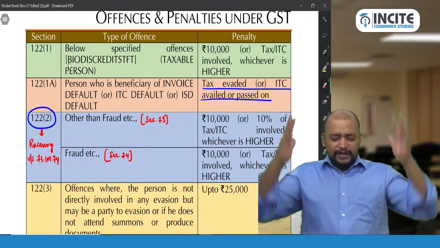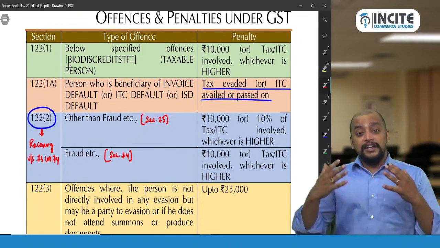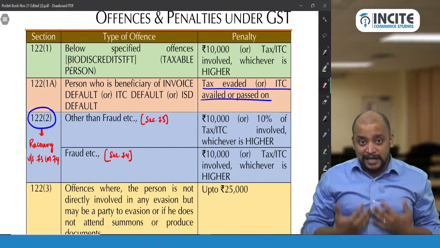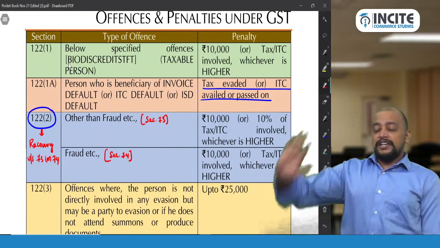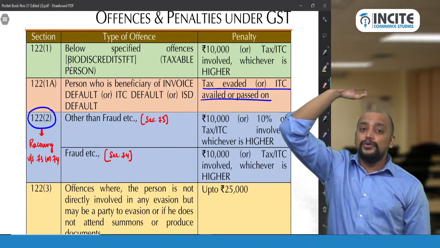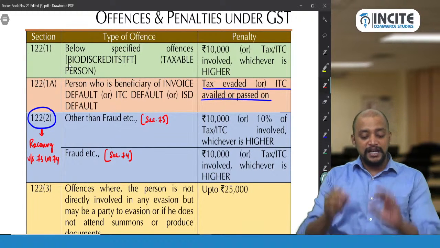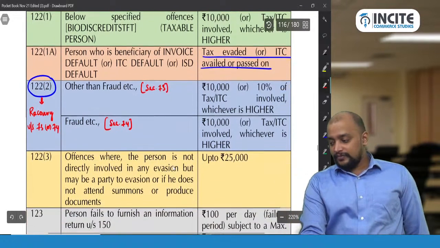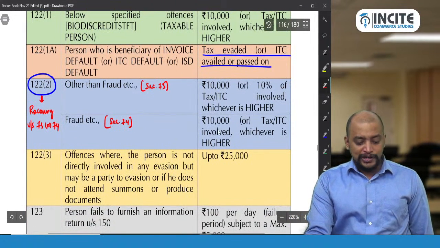That is, when only a penalty is recovered without touching 73, 74. If they touch 73, 74, it is 122 subsection 2 only, and 122 subsection 1 will not come. Be careful in this place. Hope you understood.